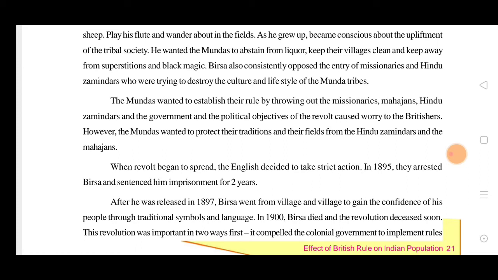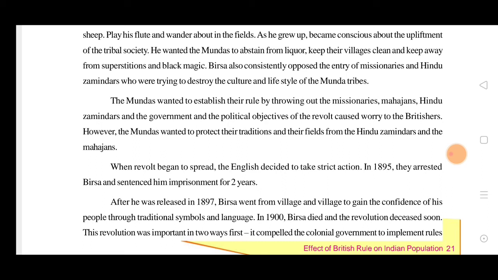They were only happy about their own places, but this exploitation brought destruction to their culture, so they were very sad about it. They had to revolt against this. Birsa, who was a revolutionary and took leadership from the Munda side, revolted against them. When the revolt began to spread, the English decided to take strict action. As more followers of Birsa, meaning the Mundas, were awakening against the Britishers.